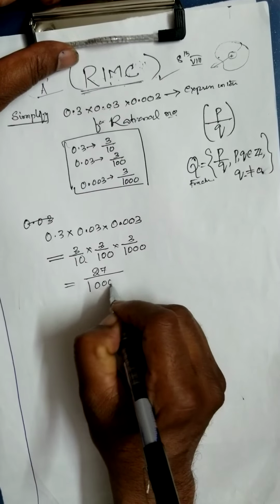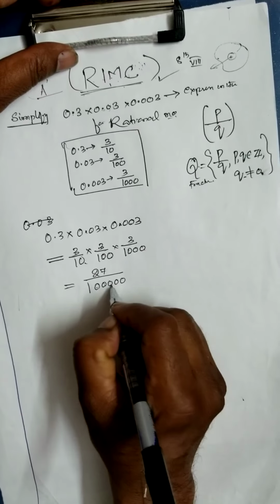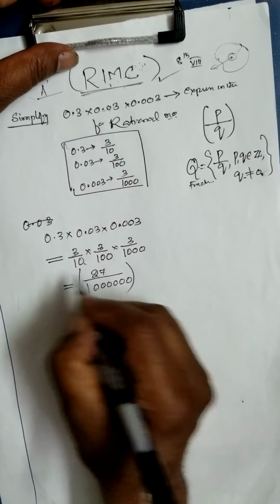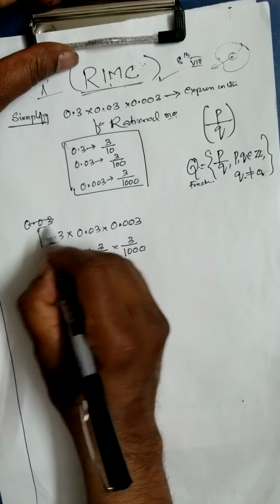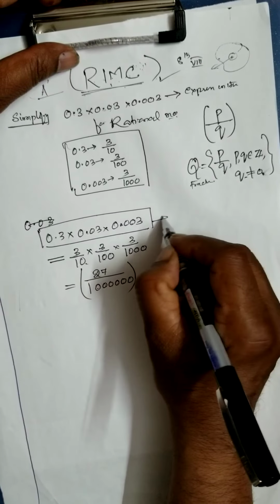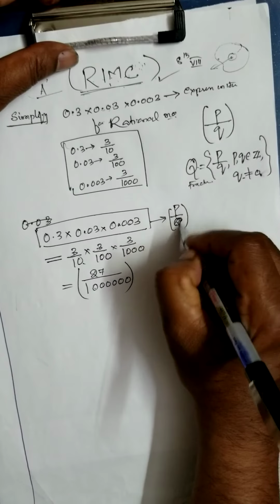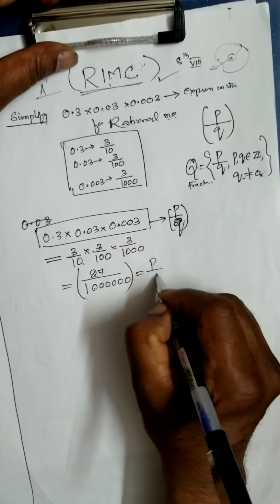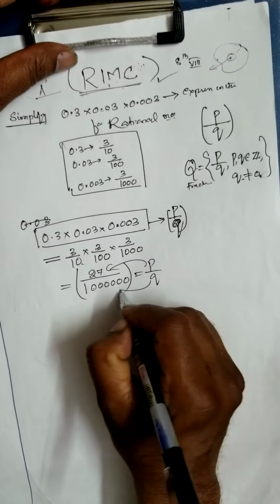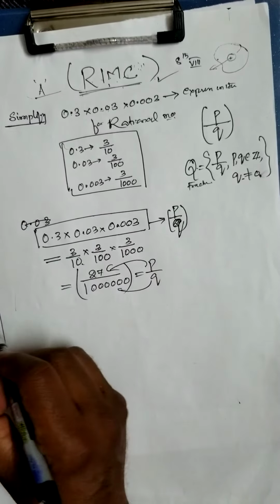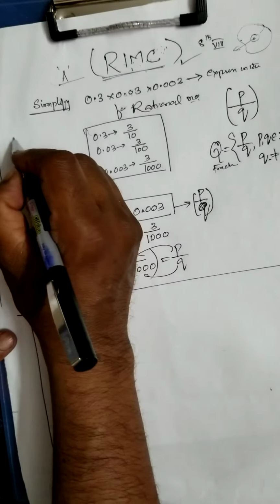Therefore, this number is expressed in the form of a fraction p by q, where p is 27 and q is 1 followed by 6 zeros. This is the first question.